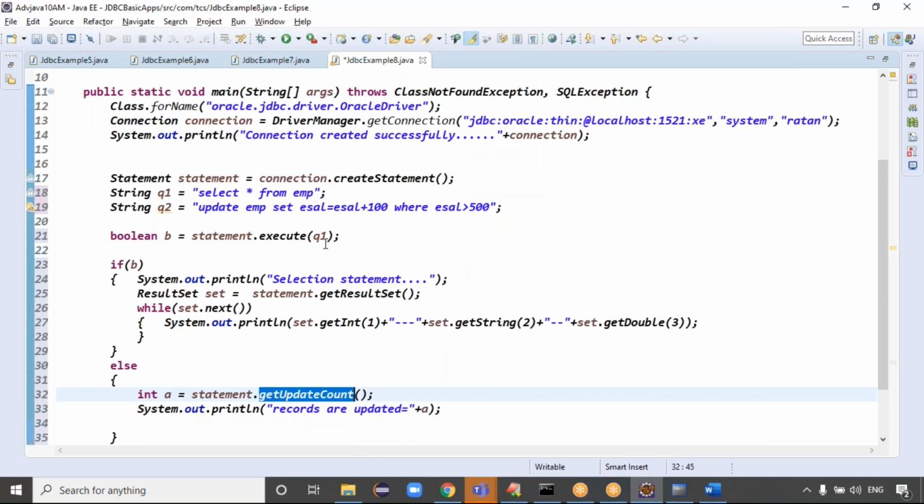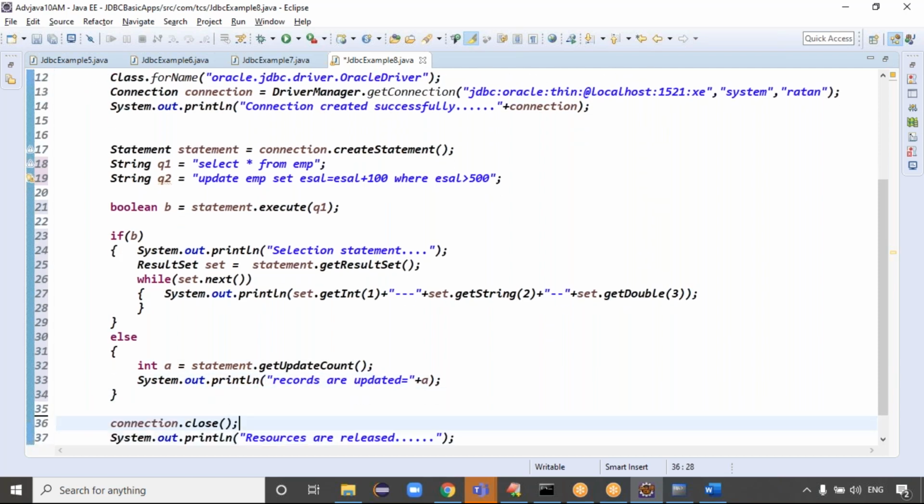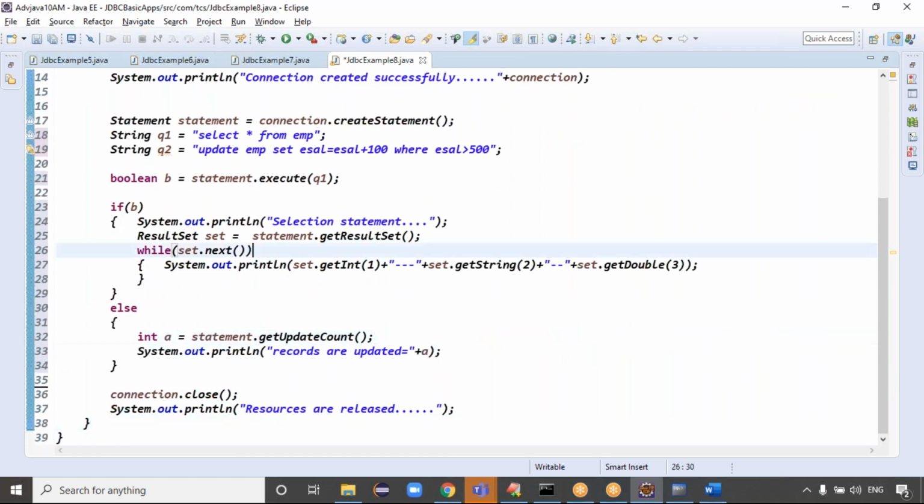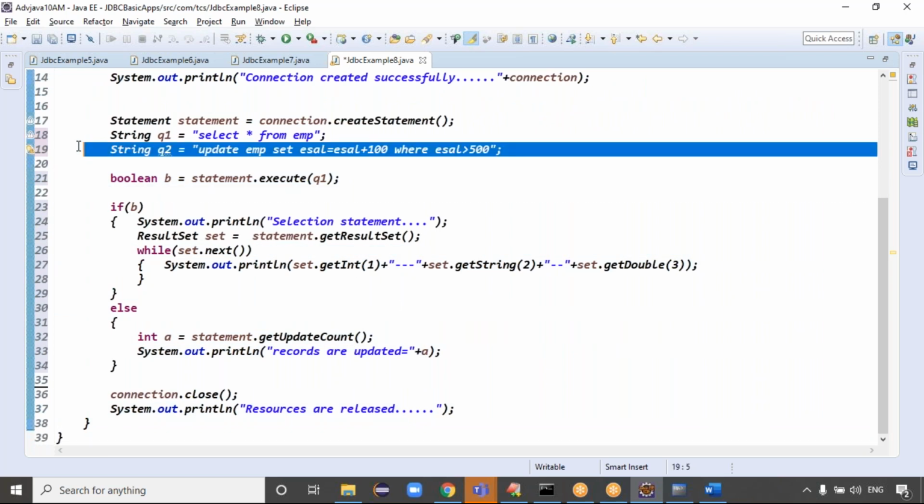Because if you are passing the update query, then what happens? On the statement you can call the method getUpdateCount. It returns the corresponding integer value directly, so you know how many records are updated. I think this example is very meaningful. At runtime, if you don't know which query will come to the application, then you can execute that query using the statement object.